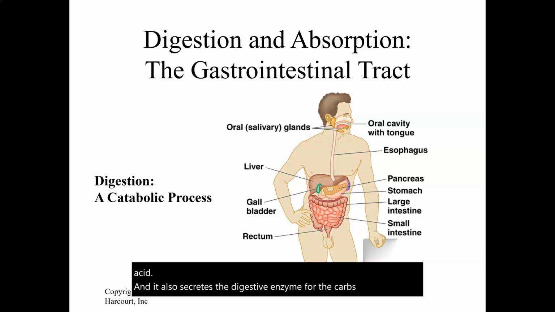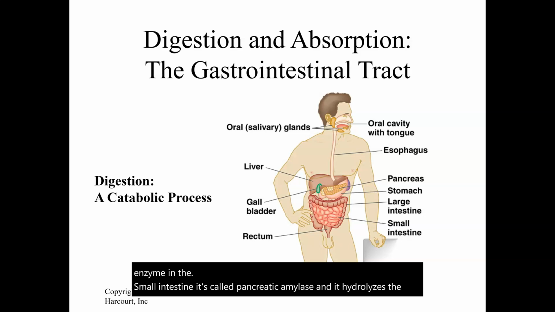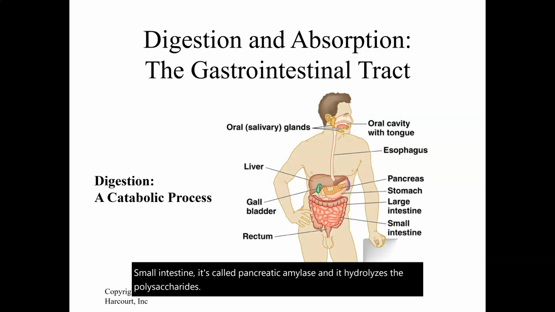So you had amylase in the mouth, and then you also have another enzyme in the small intestine. It's called pancreatic amylase, and it hydrolyzes the polysaccharides to form maltose and glucose. And then there's another enzyme that takes those two disaccharides and turns them into glucose, which is the energy molecule that we use in our body.